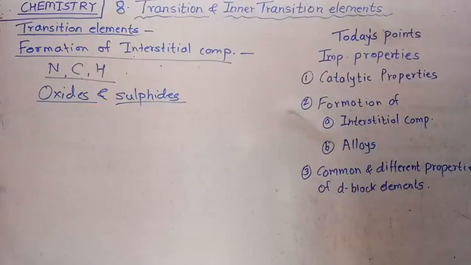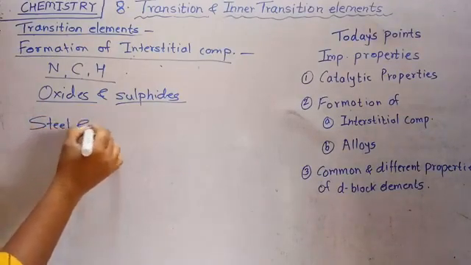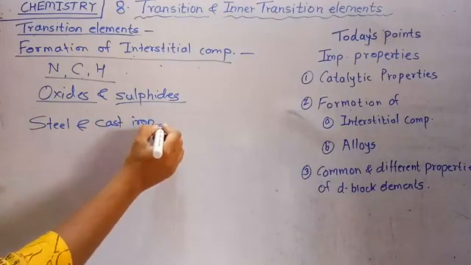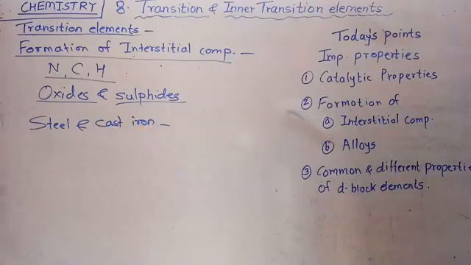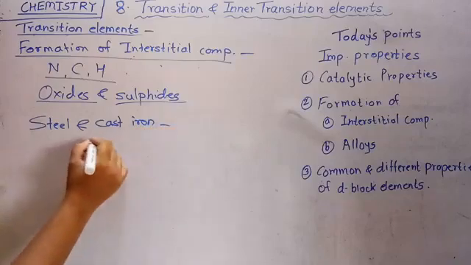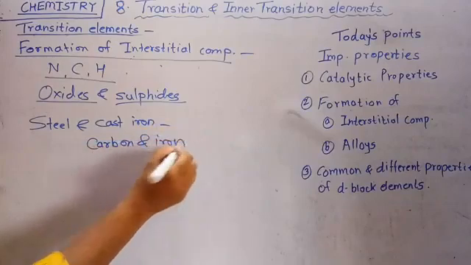For example, steel and cast iron. Steel and cast iron are examples of interstitial compounds of carbon and iron.